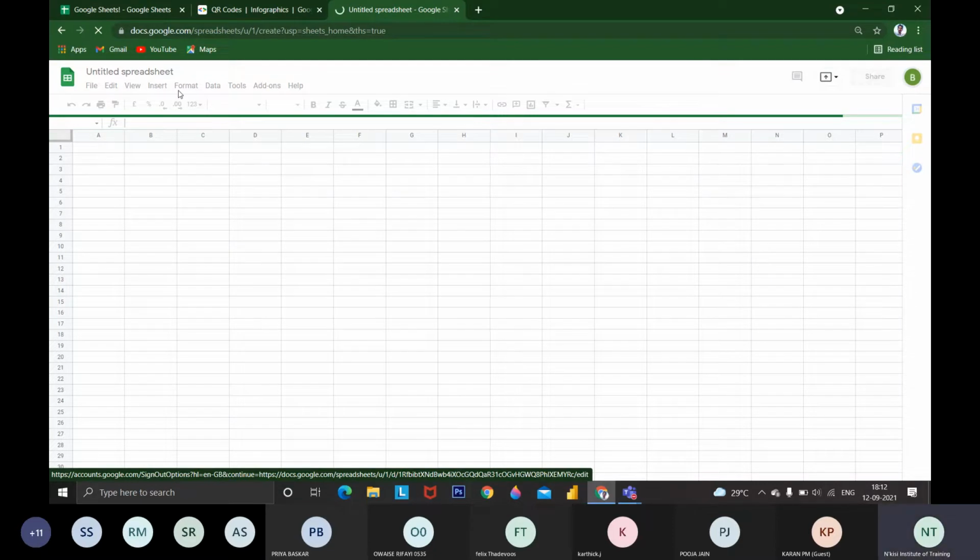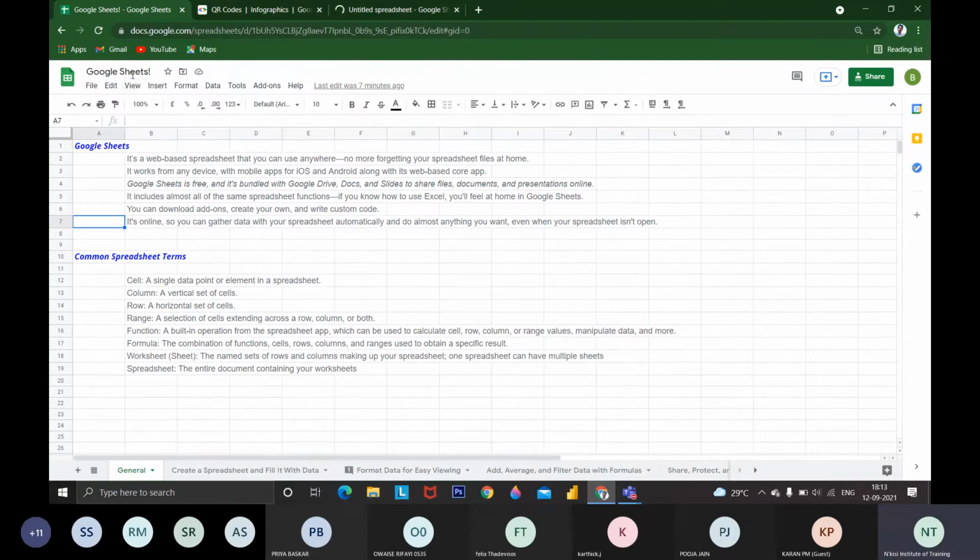Looks like it is loading. Let me hold on a second. Okay, we will switch over to Google Sheets. To rename the Google Sheet, we can give whatever name you wish. In the top left corner, you have to put whatever name you wish to give.